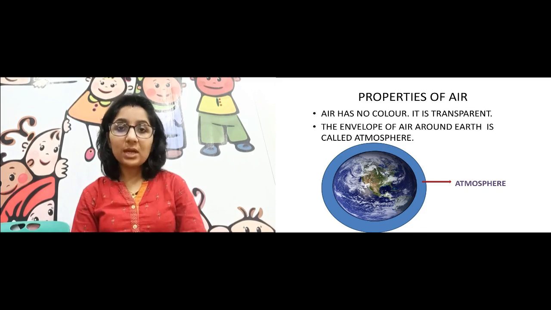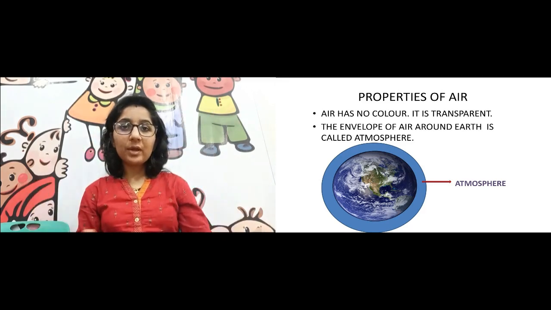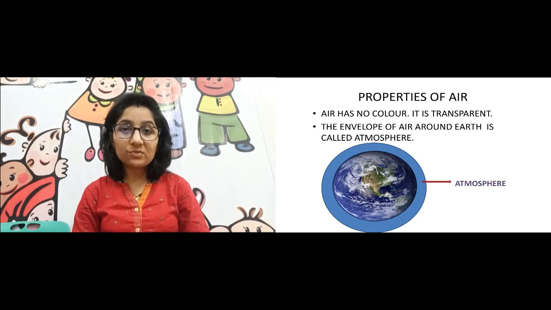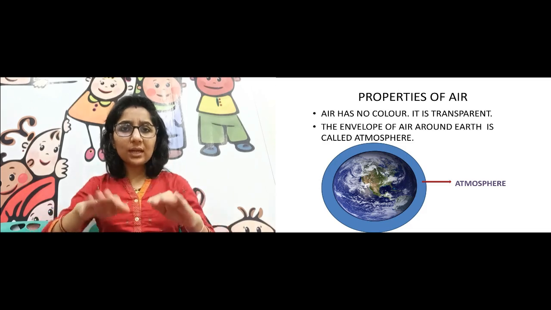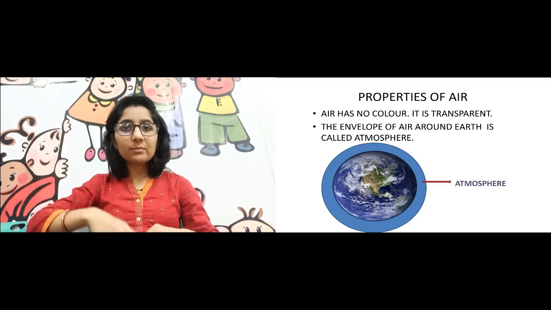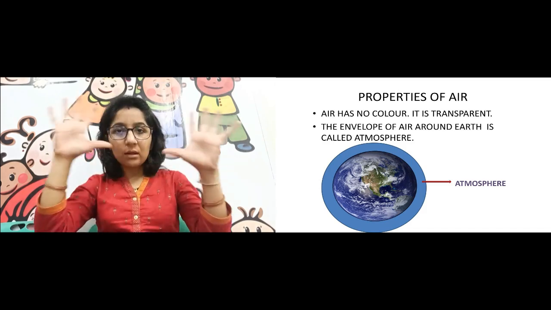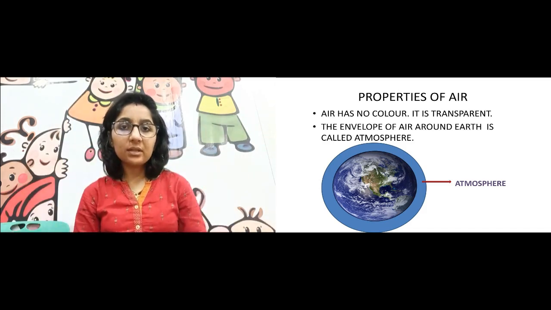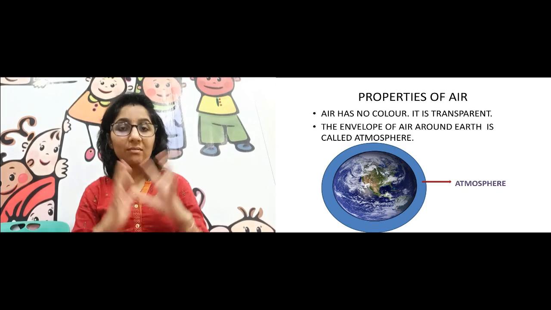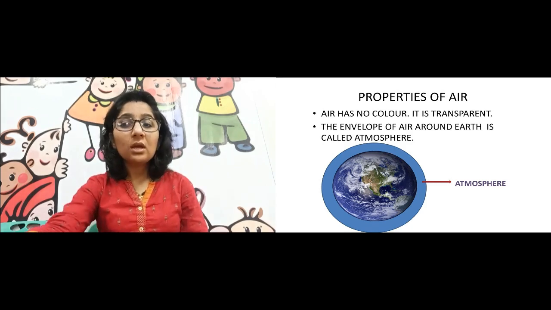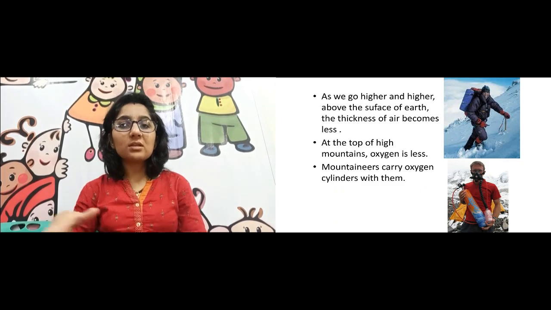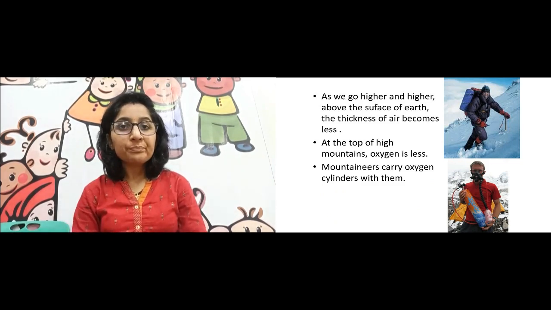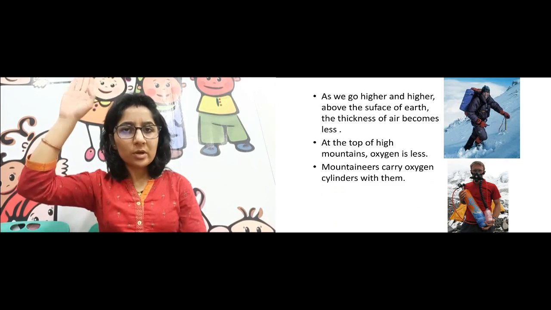So air is transparent. And you see, the envelope of air around the earth is called the atmosphere. How do we define atmosphere? From the surface of the earth till some kilometers above, there is a layer of air, air is present everywhere, that we call the atmosphere. So the envelope of air around the earth is called the atmosphere of earth. And near the surface, air is present everywhere up to certain kilometers above the earth surface.